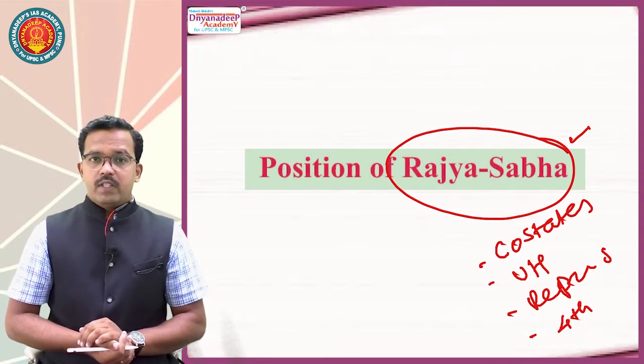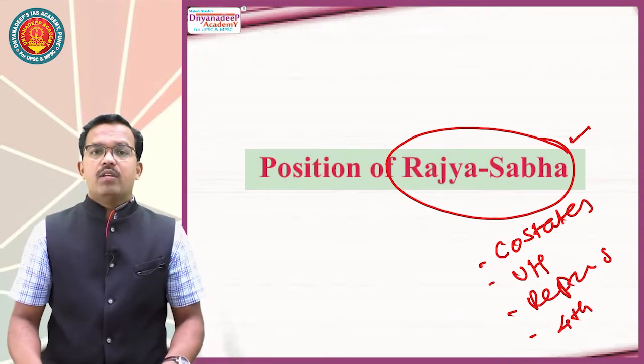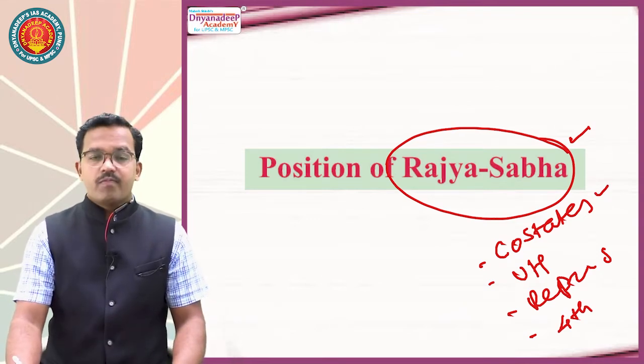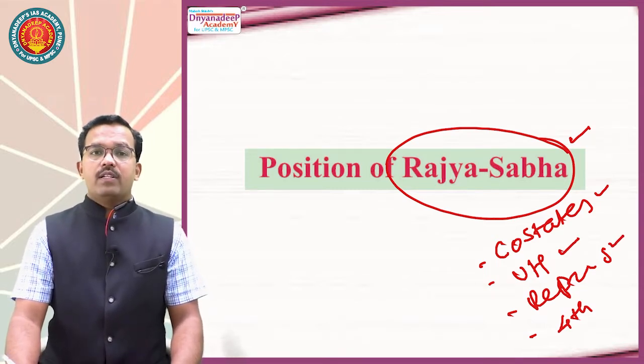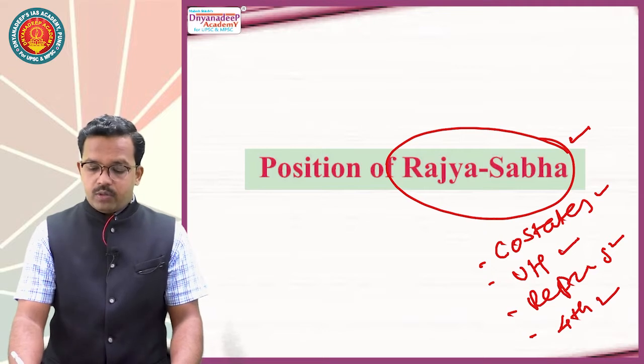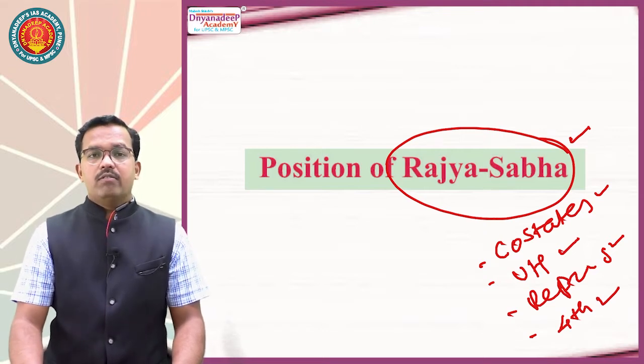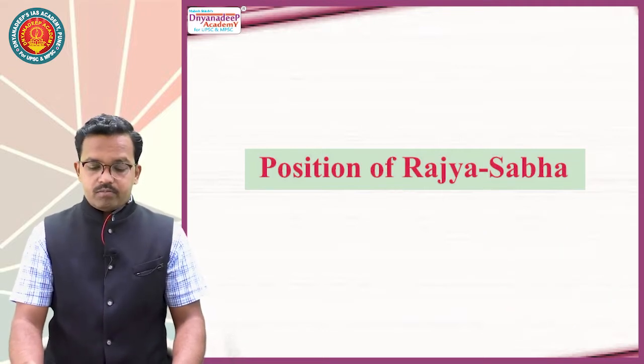I repeat these things once again. Rajya Sabha, which is also called the Council of States, is the upper house of the Parliament, it is representative of the states, and allocation of seats to various states is given in the 4th schedule of the Indian Constitution. Now how does it work? Let's go into it.